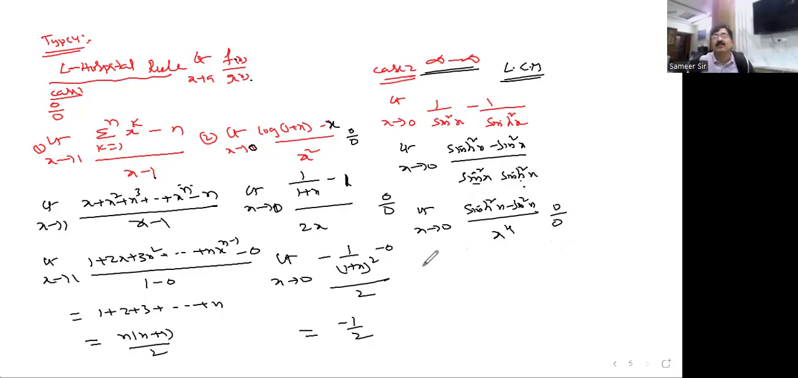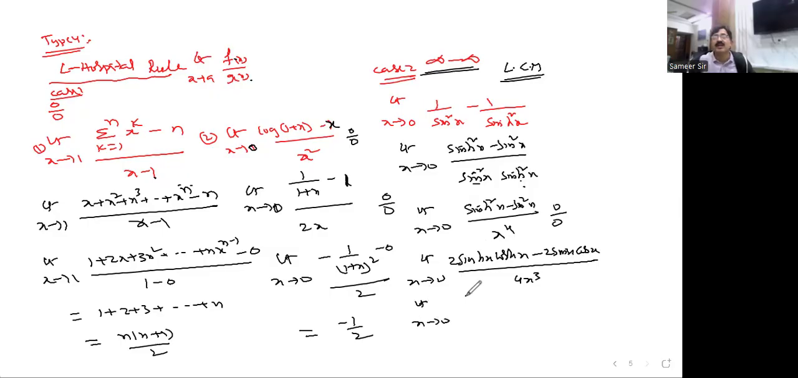So here, what happened now? You see 0 by 0 is there. Once again, I would like to differentiate. I converted the infinity minus infinity form into 0 by 0 form by taking the LCM. Now I would like to differentiate numerator and denominator separately. What I'll get here? 2 sin hx, and the sin hx derivative is cos hx. This is 2 sin x cos x divided by 4x cube once we differentiate it.